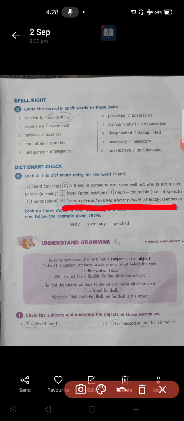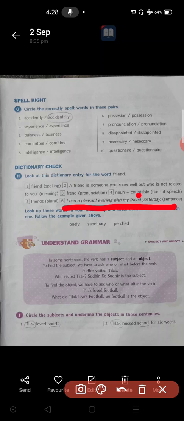I had a pleasant evening with my friend yesterday. It is a sentence where the word friend is used. Your own sentences. Sometimes I give you words in the worksheets. You have to make your own sentences using those words.